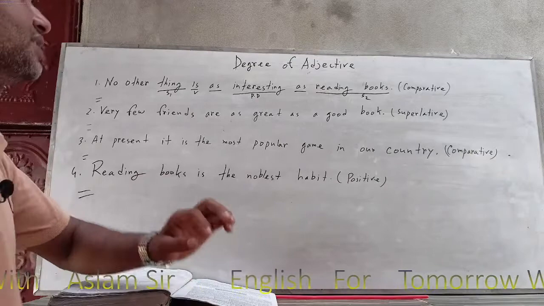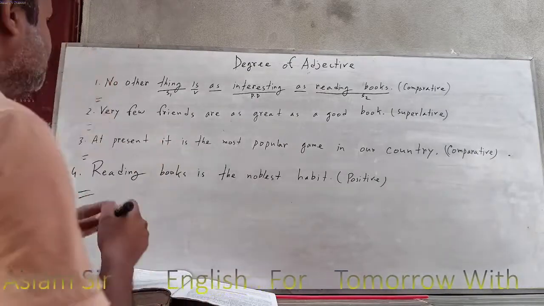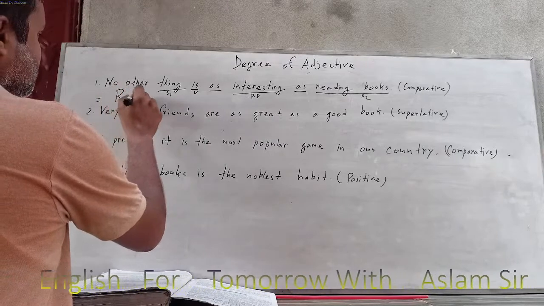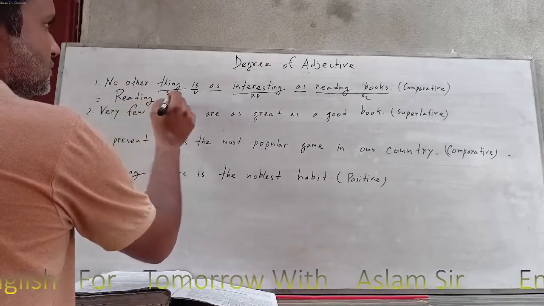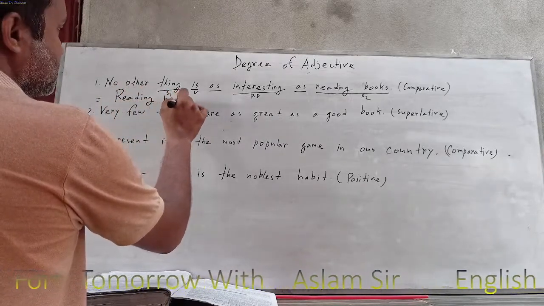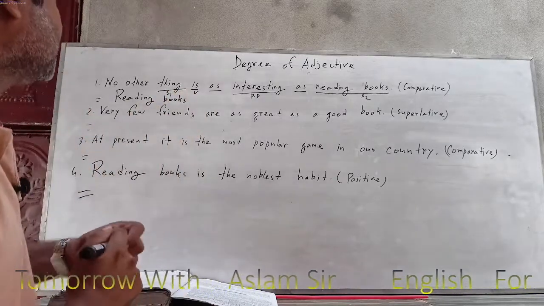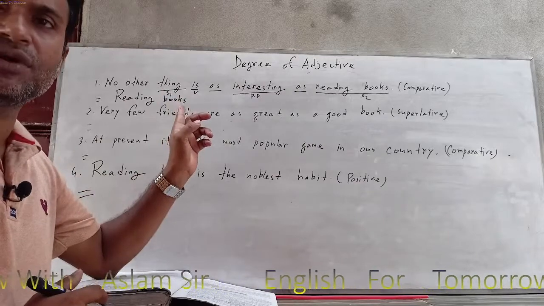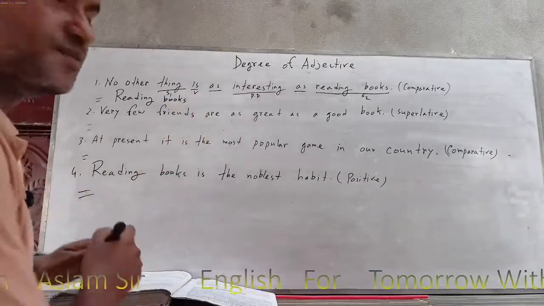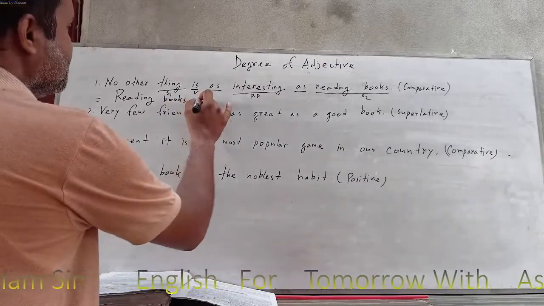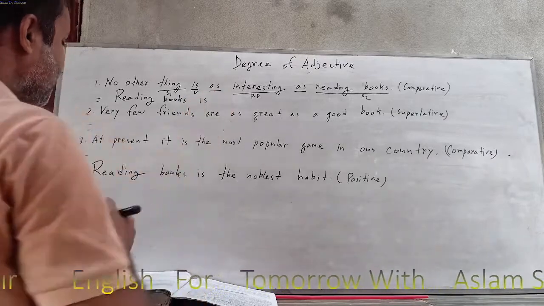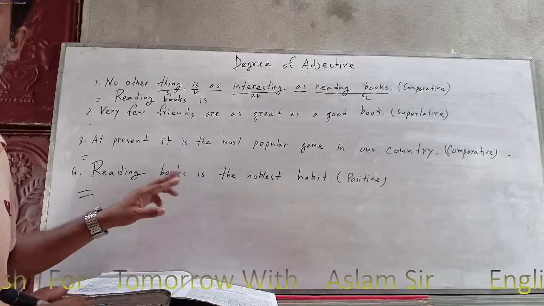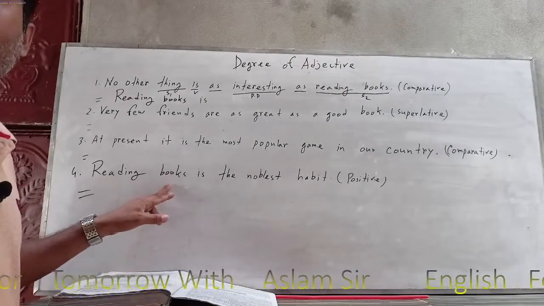The right answer is that you have to write subject two at first. So, "Reading books." This is subject two at first. Next you take the verb. Next is "reading books is." This is also the superlative form, but we have to make it positive.